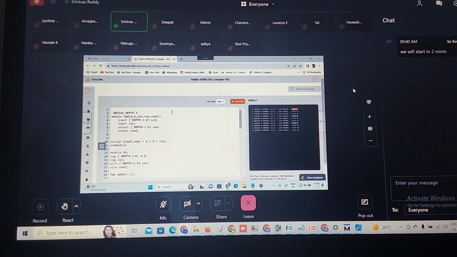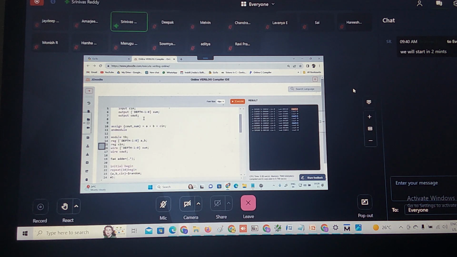Did you understand? So what extra thing am I modifying in this program, customizing this program? I am using one of the compiler directives. And what compiler directive am I using? Tick define. Now we are creating a text macro. What is the macro name? Depth. Then you can pass the value to this.